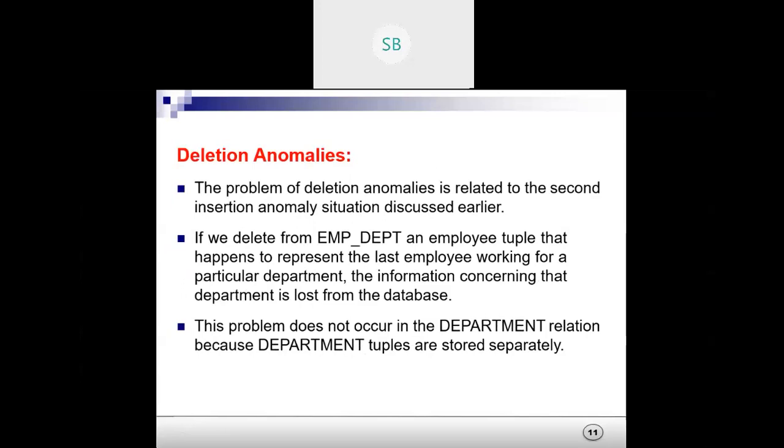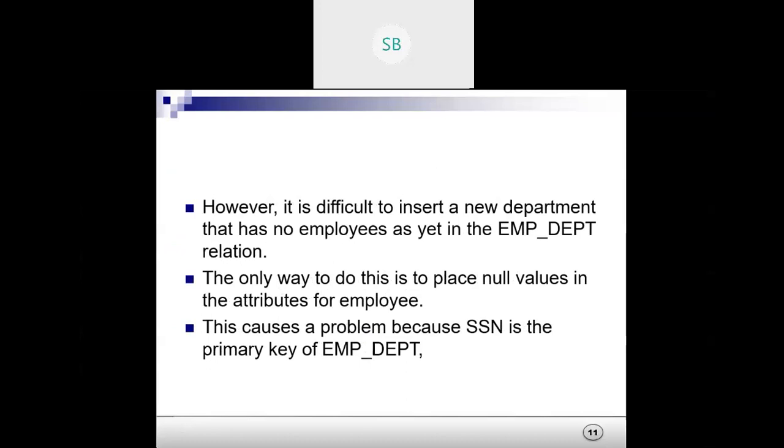Okay, insertion, any problem? Before going to deletion, any problem with insertion? No, ma'am. Okay. Just saying no, ma'am, or really understanding that thing.